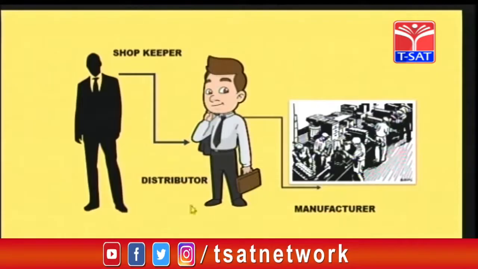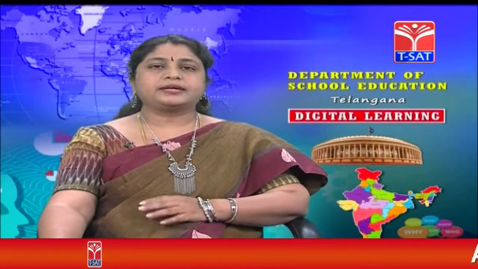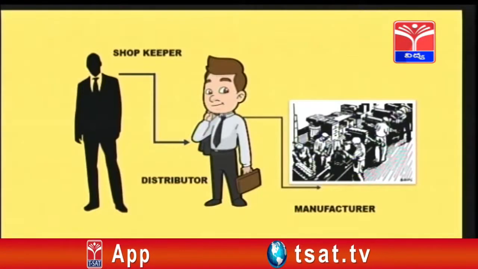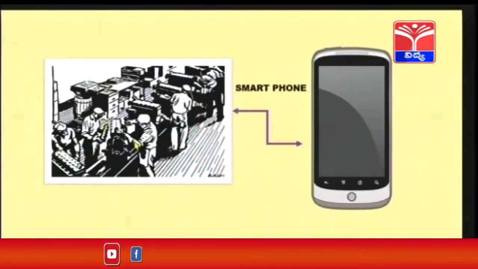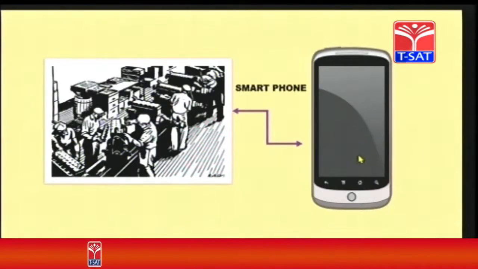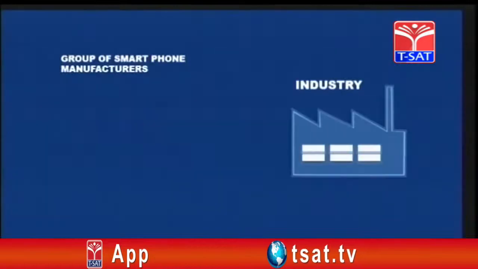Distributor purchases from manufacturer. Who is manufacturer? He is the owner of the factory, who makes or produces the goods and services, right? So, here the manufacturer of a factory is producing a smartphone, and finally this smartphone will be consumed by the consumer, that is the people. Okay, is it clear?